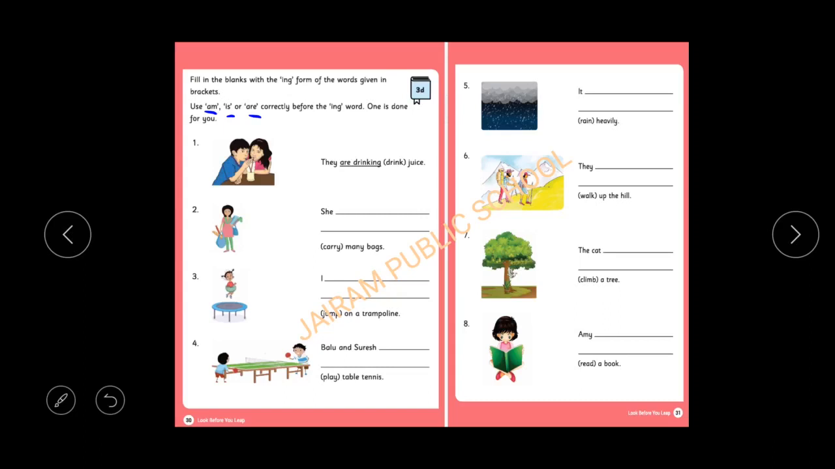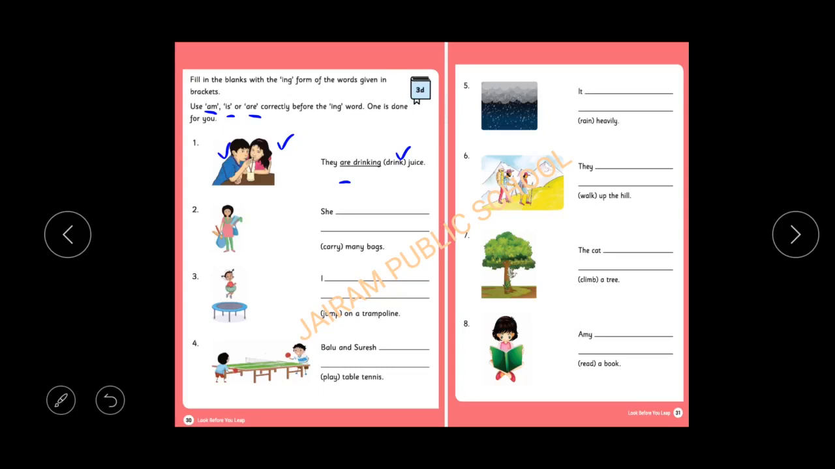One is done for you. Look at the first sentence. They are drinking. How many people are there? Here one person and here one person. Two people are there. So they are drinking juice. This is one example. Drink is the action word. We have added ing. Are. Why are? Because plural. Two people. So plural sentence, so we have added are verb plus ing.